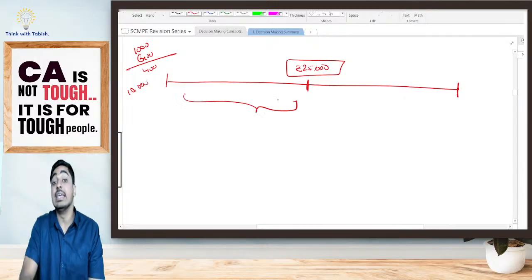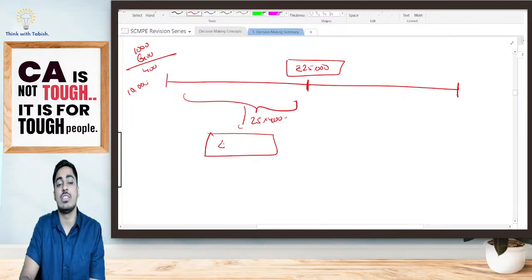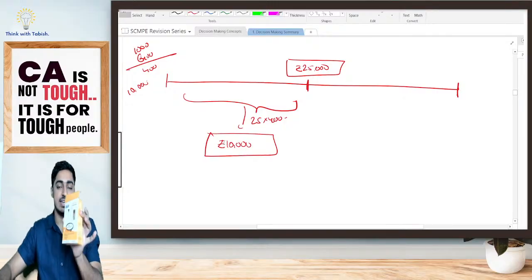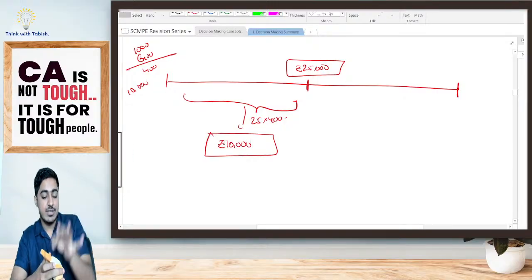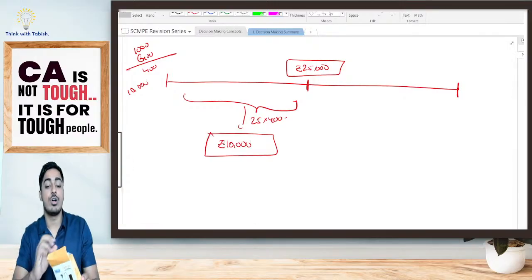Till here I have sold 25 shirts. Every shirt I have got 400 rupees. I got a contribution of 10,000 rupees. Understand, students? Every shirt I am getting 400. This way, 25 shirts I have sold, I have got 10,000 rupees.